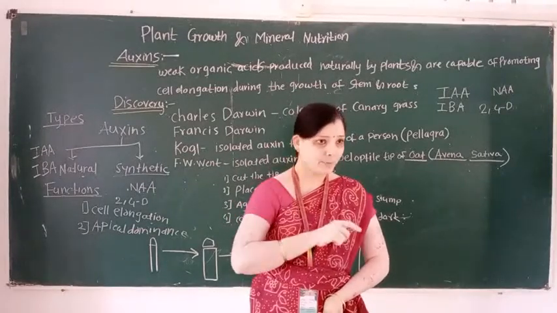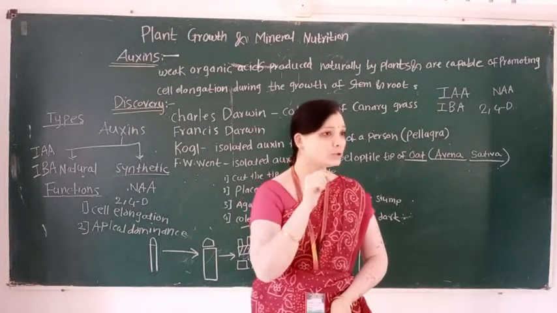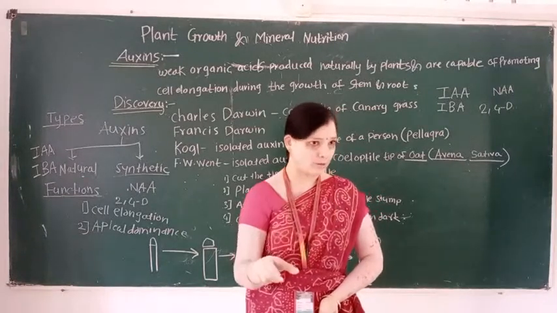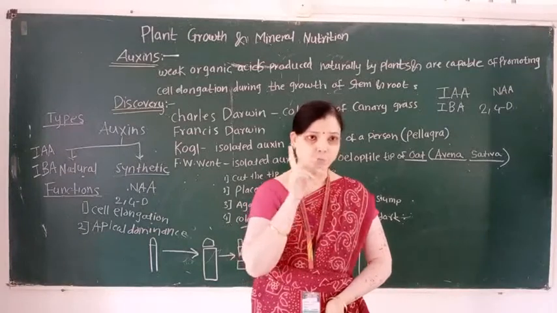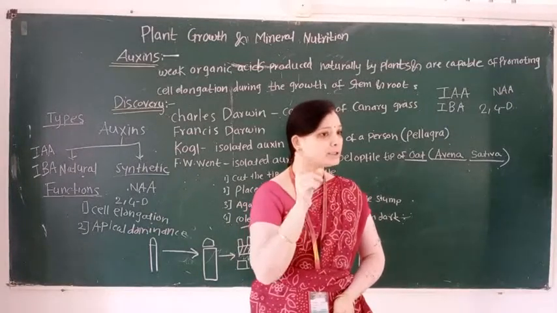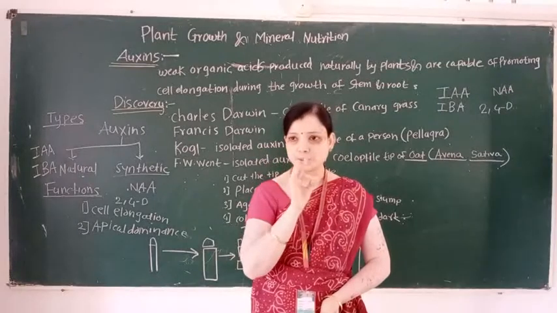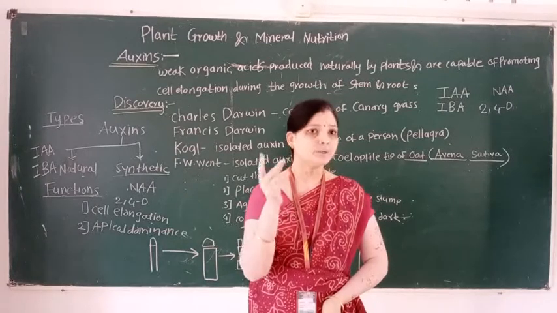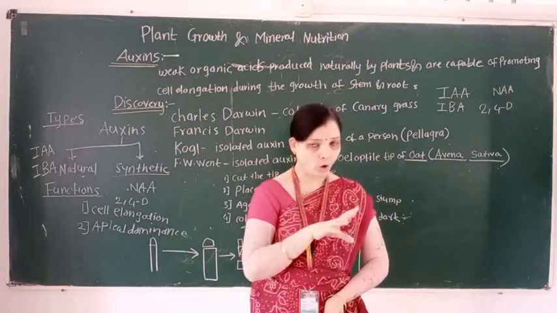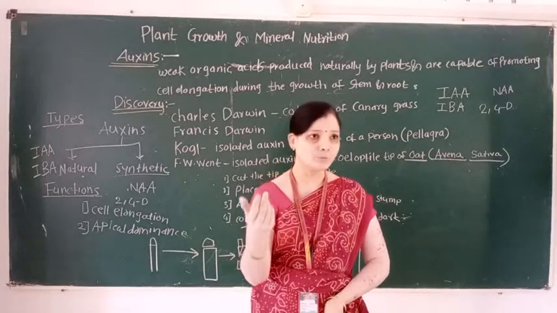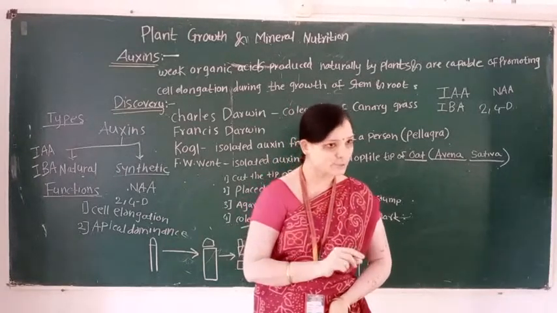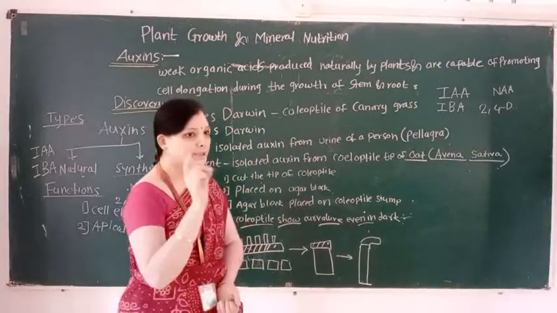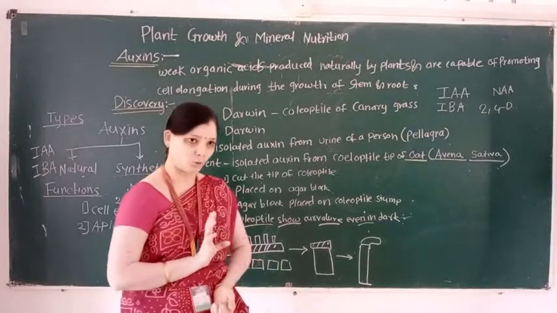So in apical dominance, which growth hormone plays an important role? This hormone is called auxin. And what is the meaning of apical dominance? Due to the presence of the apical bud, it inhibits or stops the growth of the lateral bud. This phenomenon is known as apical dominance.